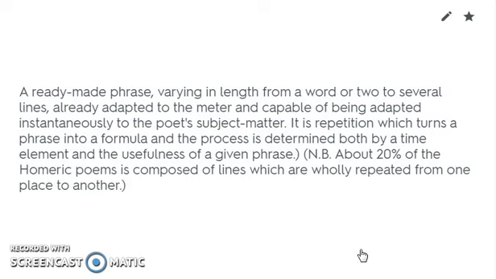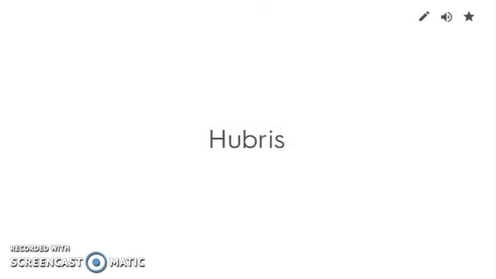He'll just say the gray-eyed goddess, and we know after a while who they are, and we are used to the lines. Also, once the construct of the meter is accomplished, by repeating the line, you don't have to figure out, does this fit the meter? Once you figure it out, you can just keep reusing it throughout the poem because you know it's going to fit the meter, the rhythm of the lines.